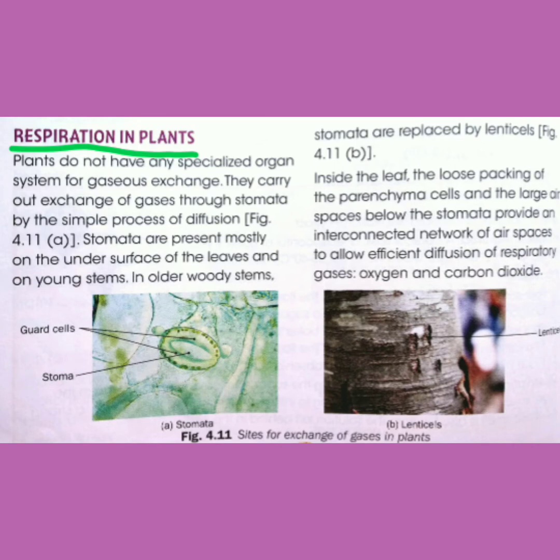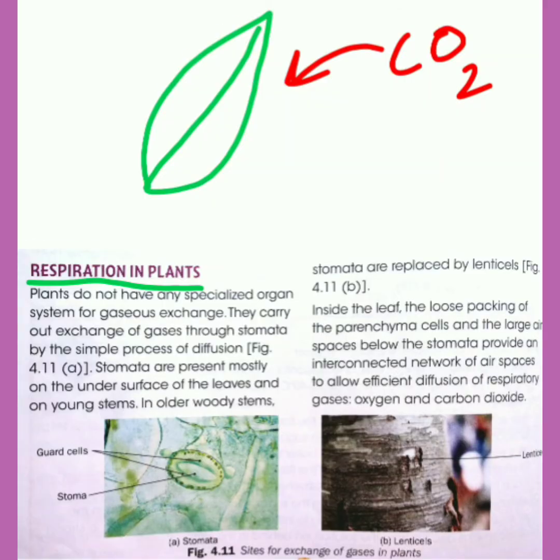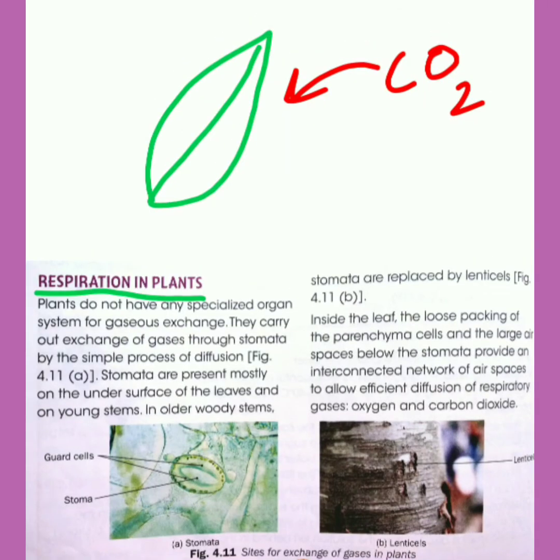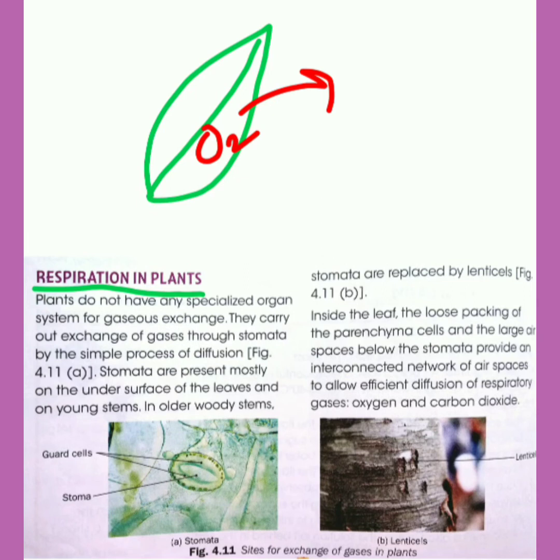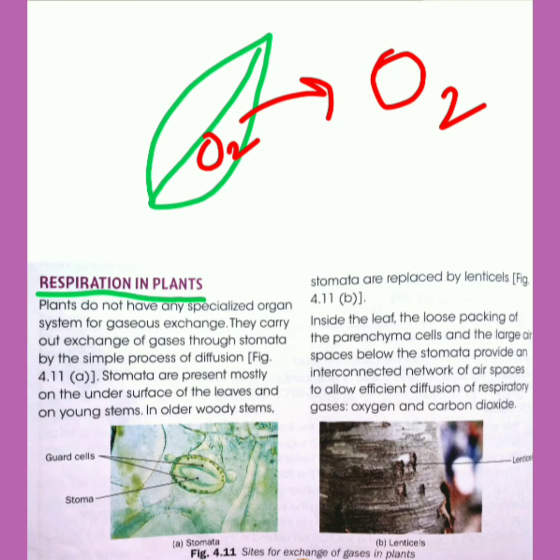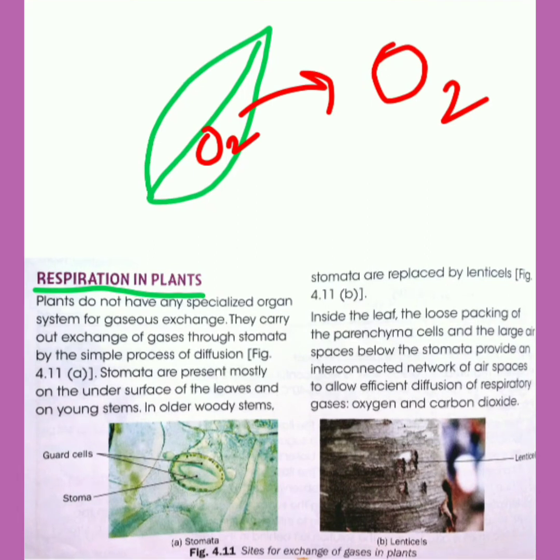lower concentration. For example, suppose the concentration of CO2 is higher in the surrounding than the leaf, then it will move from higher concentration to lower concentration, means from the surrounding to the leaf of the plants. And suppose if the concentration of oxygen is higher in the leaf, then it will move outward into the surrounding. So it depends on the concentration that is present inside or outside the plant. And actually that happens during photosynthesis and respiration.